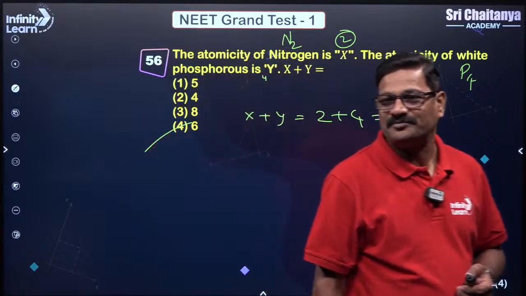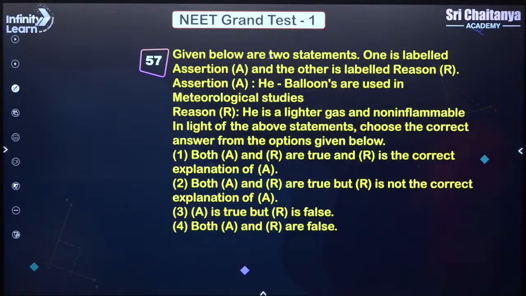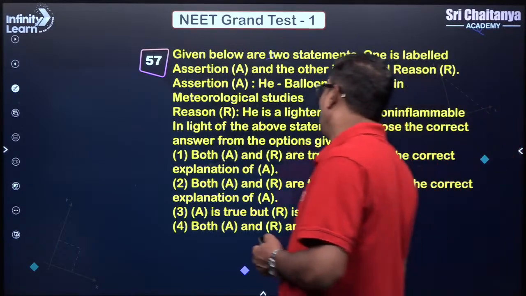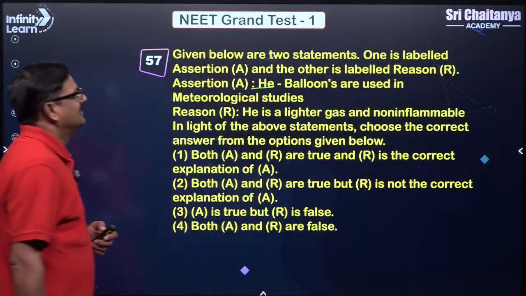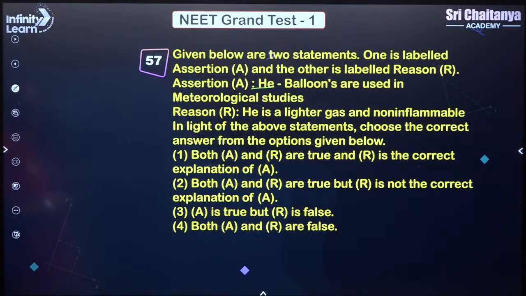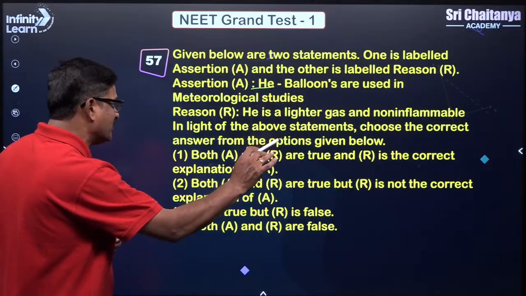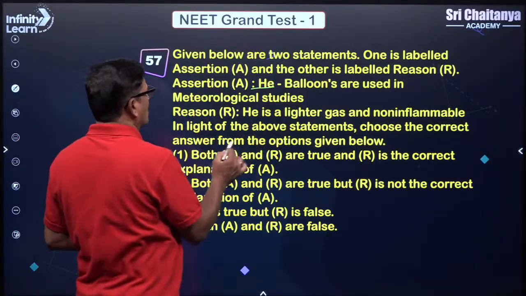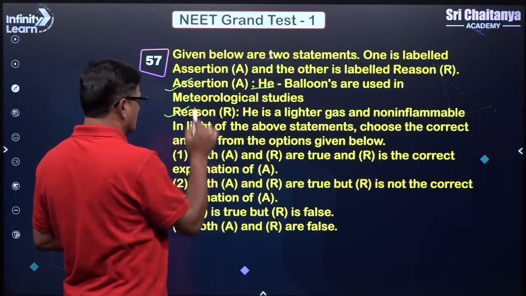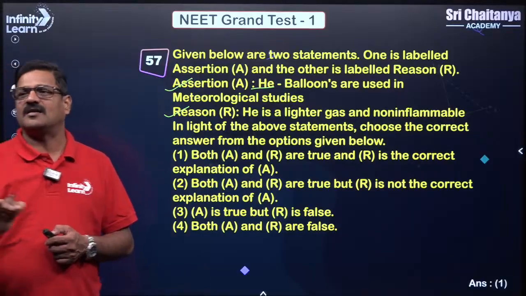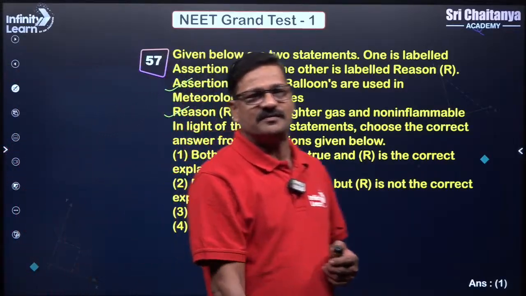Clear? Now given below, helium is filled in meteorological studies. Of course, helium is a lighter gas and non-inflammable. Yes, this is true, and the reason is also true. So A and R both are true, and R is the correct explanation of A.